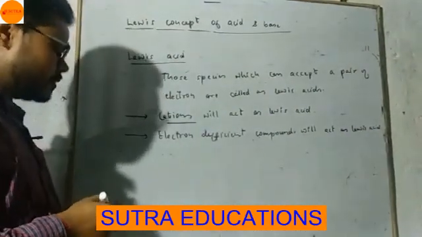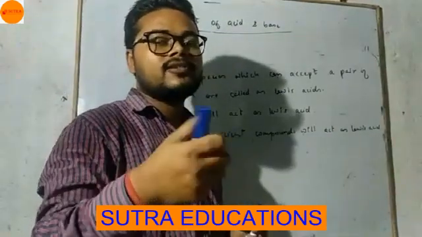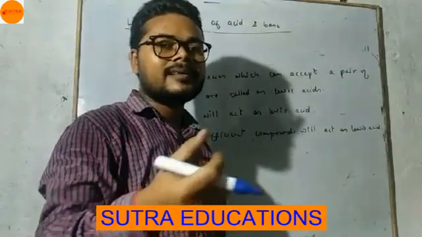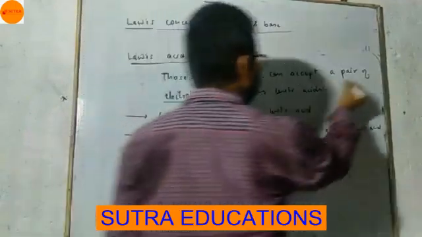Getting this? Cations means what? Lack of electron, deficiency of electron. Cations means deficiency of electron. So if it has a deficiency of electrons, it can accept an electron pair.